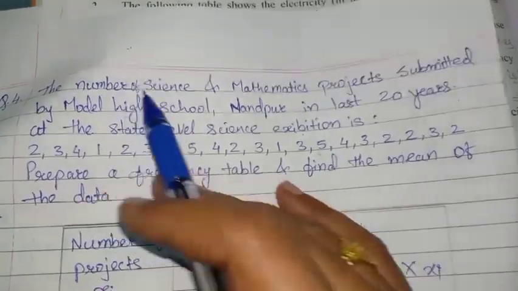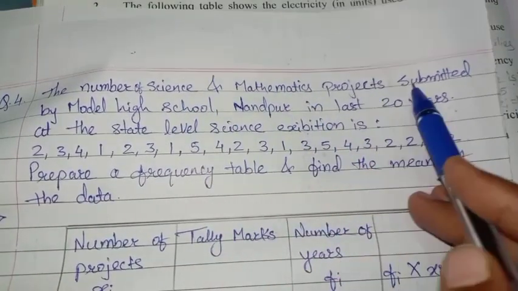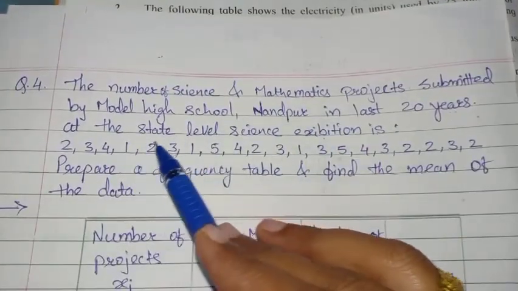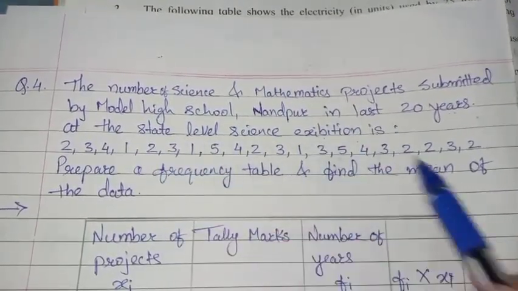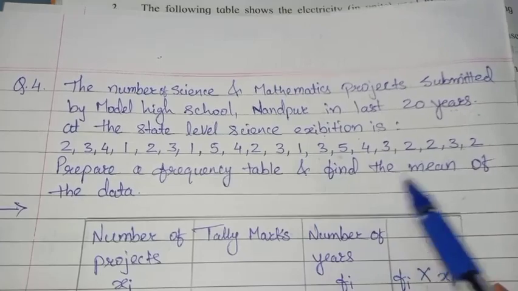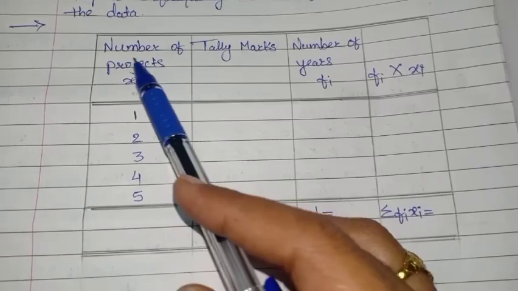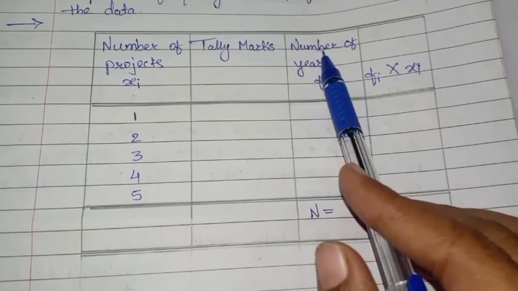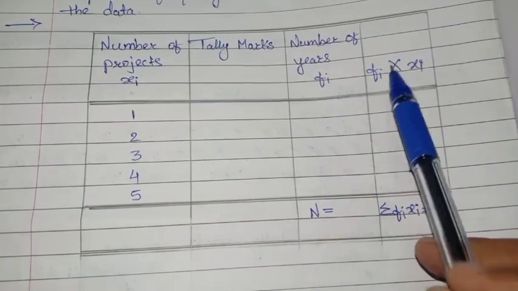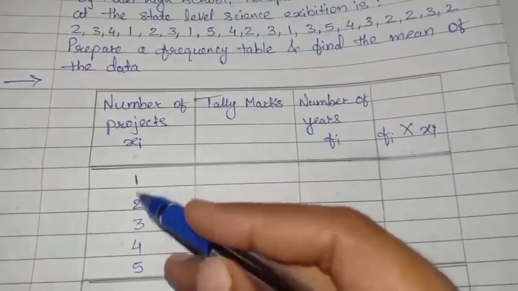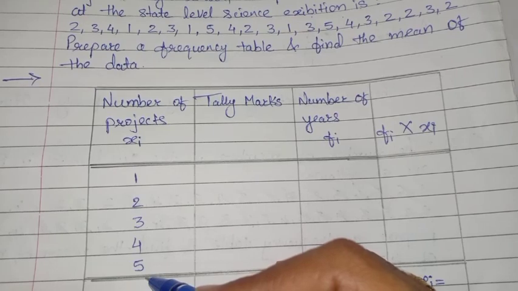Next, question number 4. The number of science and maths projects submitted by Model High School, Nandpur in last 20 years at the state level science exhibition is given here. Okay. Prepare a frequency table and find the mean of data. See here, same way we have to prepare frequency table. First column will be number of projects, that is Xi. Second column tally marks. Third column number of years, that is Fi. And last column is Fi into Xi. Okay. So first we will arrange given numbers in ascending order.